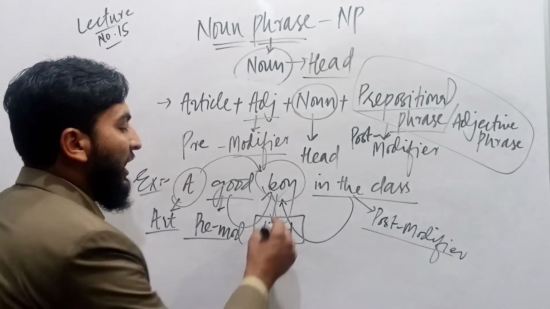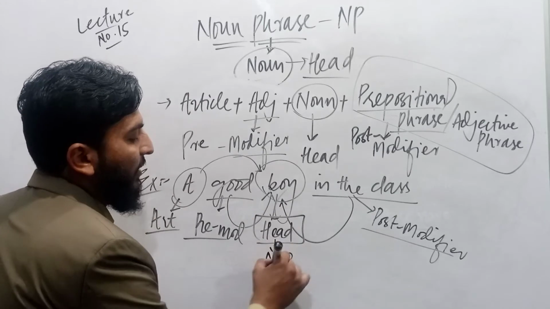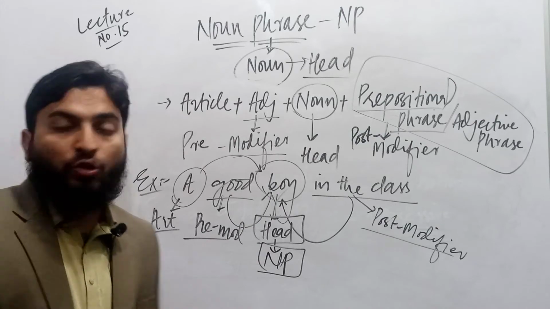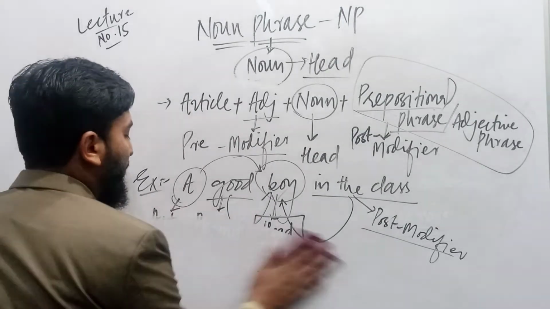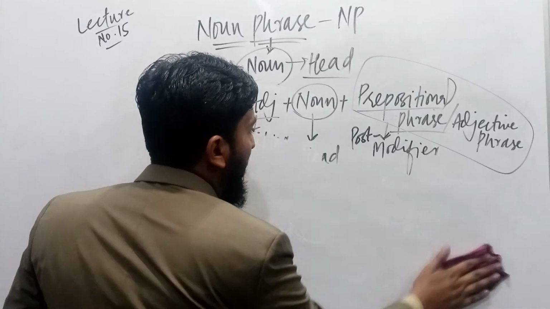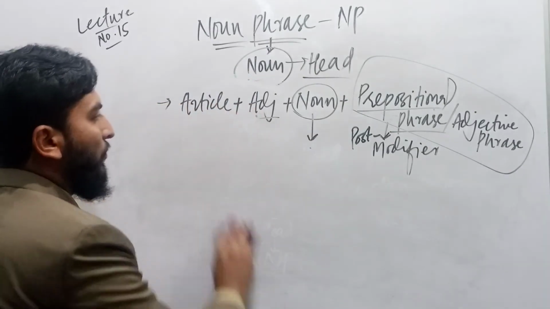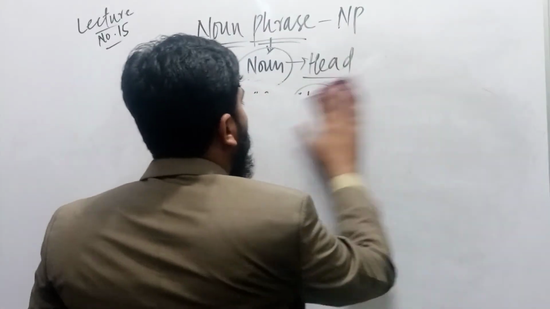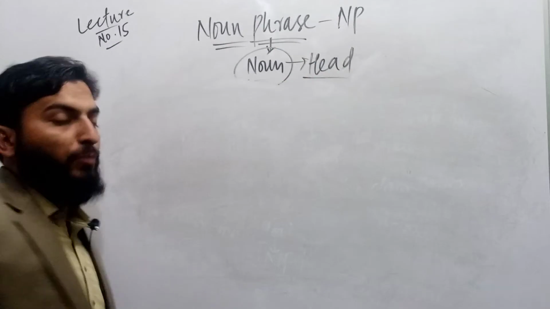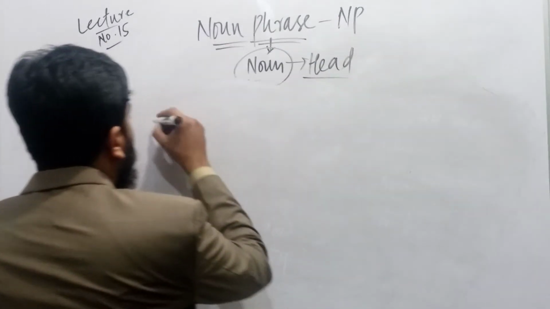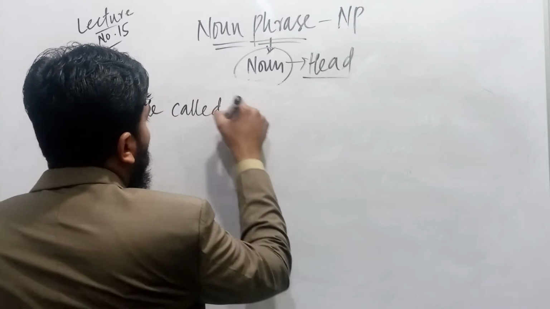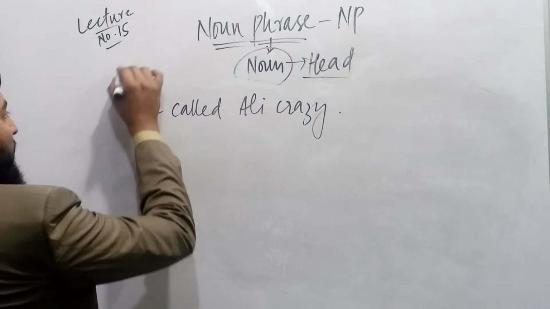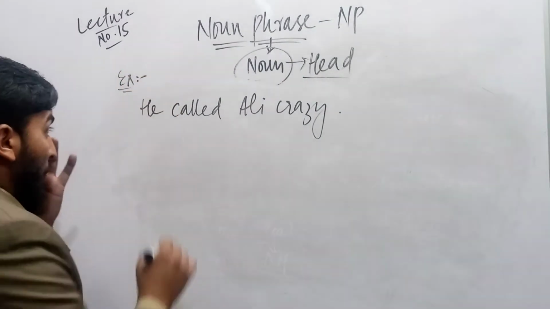So in noun phrase, what is important? Head. So what is head? That is a noun. Let me give you another example in which I should place an adjective phrase, placing an adjective phrase in a noun phrase as dependent, at the place of post-modifier. I say, he called Ali crazy. He called Ali crazy. What is he?